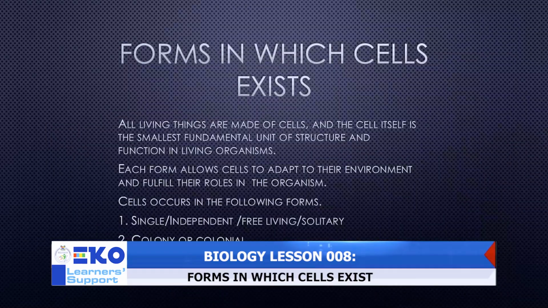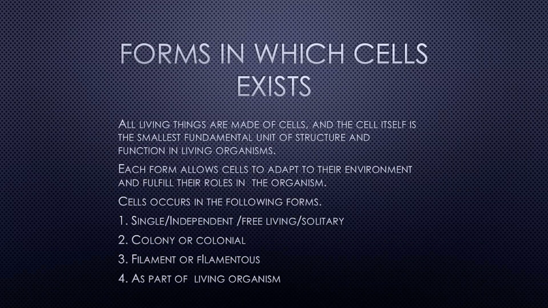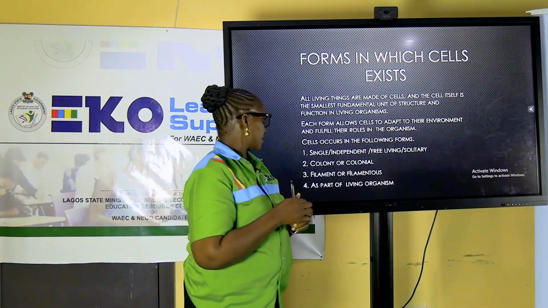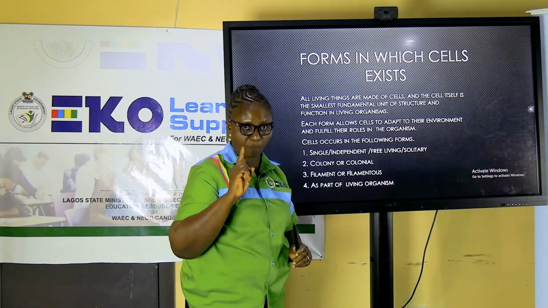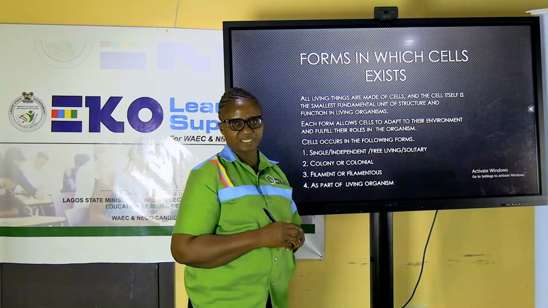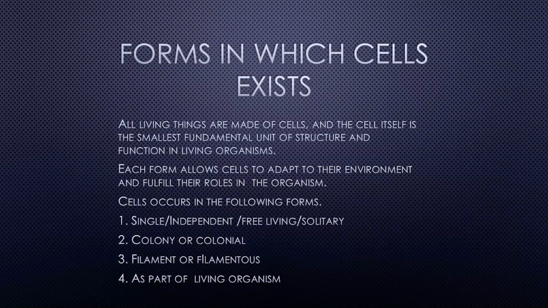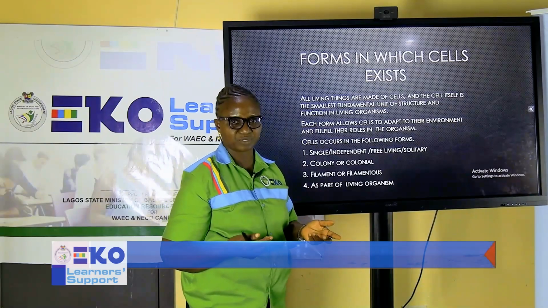The first form is known as single, independent, free living, or solitary. They occur as one. This is one form. The second form in which cells exist is known as colony or colonial cells. The third one is known as filaments or filamentous cells. And the last objective for today is cells exist as part of living organisms. Remember I said we have many cells in our bodies.